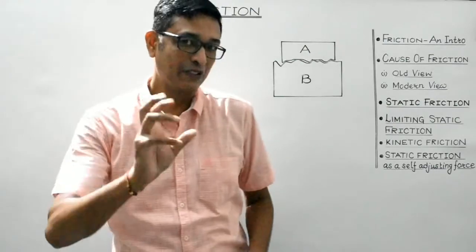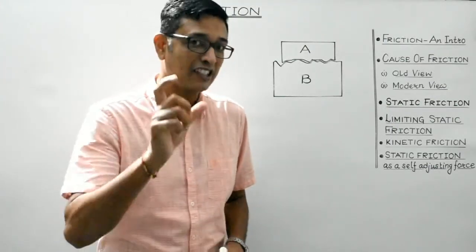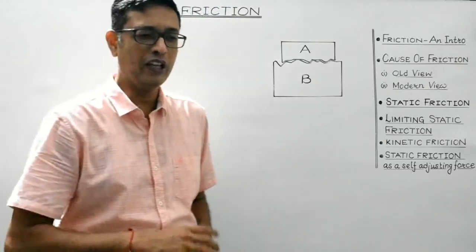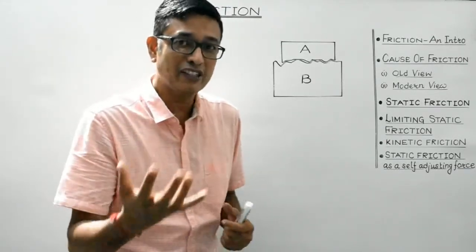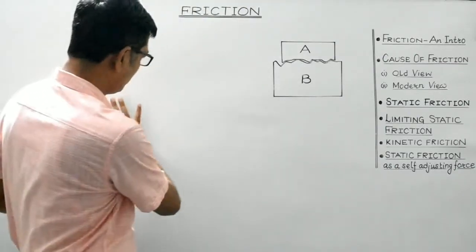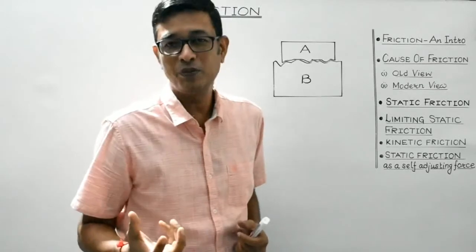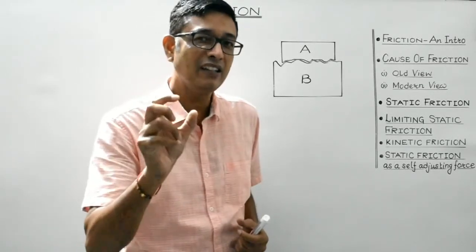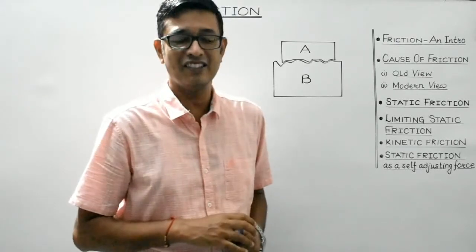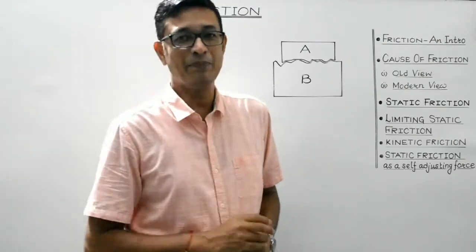Students, let us revise the cause of friction, right? Let's start with the old view. What we have discussed in this short animation is that the surfaces which otherwise seem to be very smooth, when observed under a microscope, will be found to contain several irregularities in the form of elevations, projections and depressions.